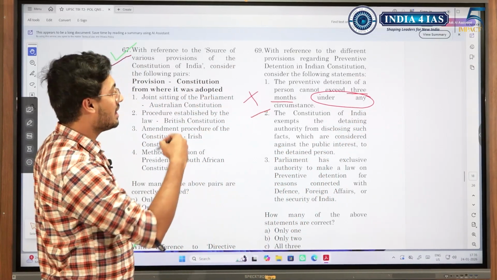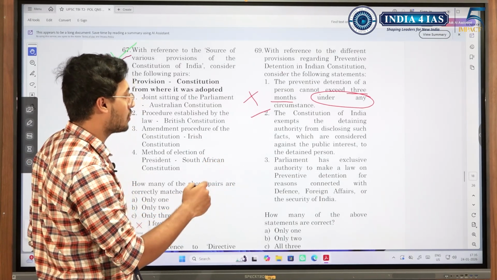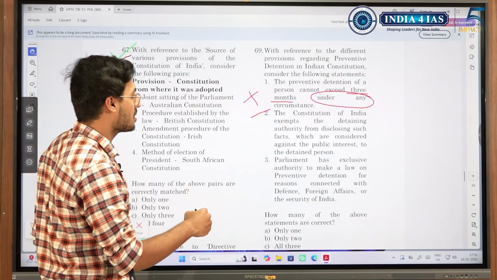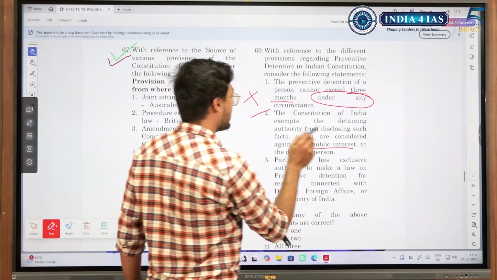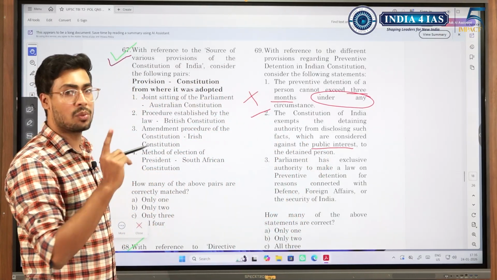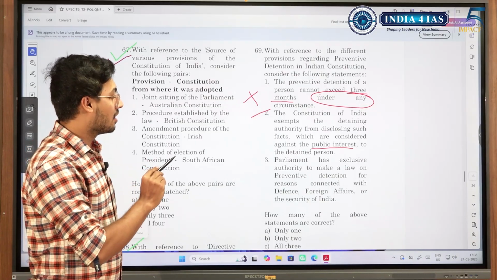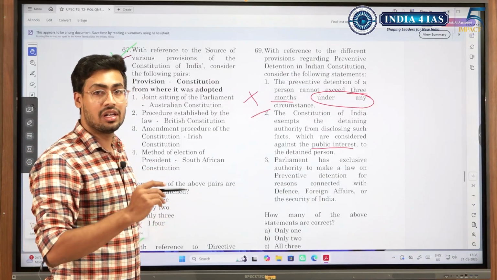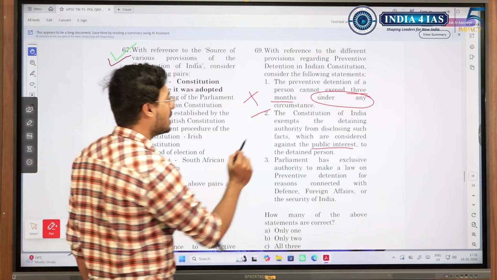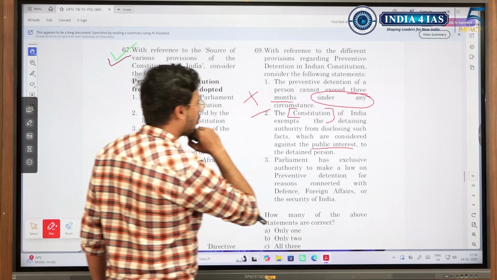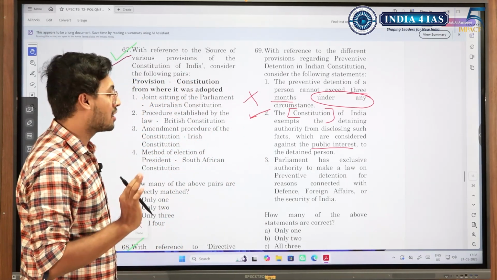There are cases where it can exceed 3 months. Constitution exempts detaining authority from disclosing such facts which are considered against the public interest to the detained person. See, what it said is correct, but is it mentioned in the constitution or is it not mentioned in the constitution? This is the confusion that we should get. We should not get confused whether it will prioritize public interest or the interest of the detained person. Definitely it will prioritize public interest, but is it there in the constitution or not? This is what we wanted to make note of. Yes, it is there in the constitution. So please remember this, even though do not make a note of it.